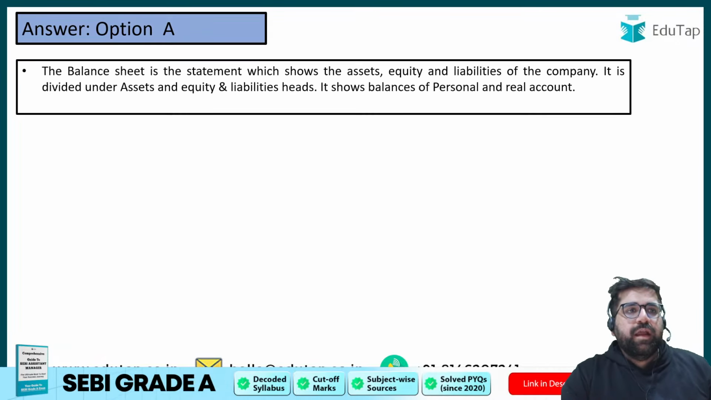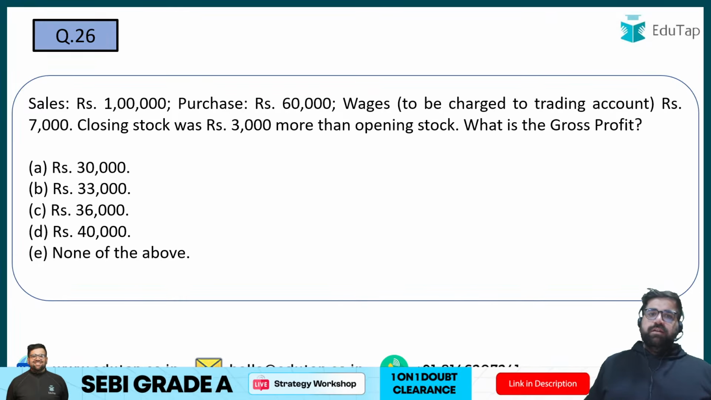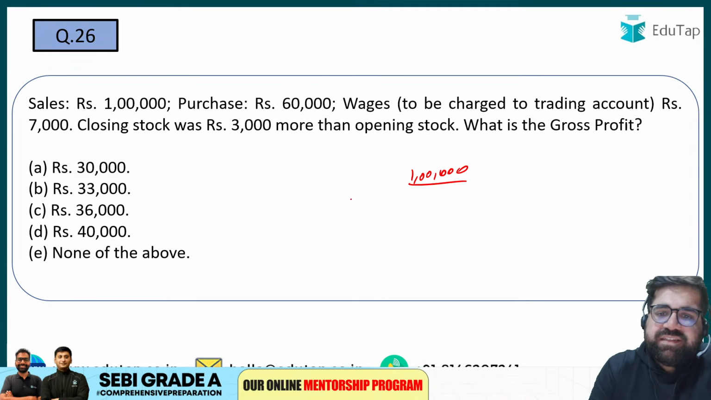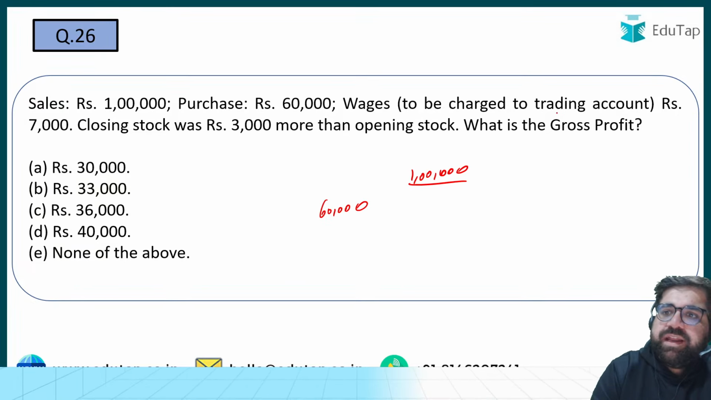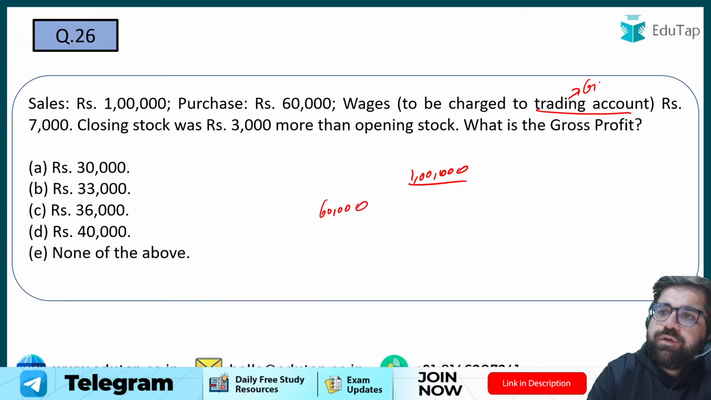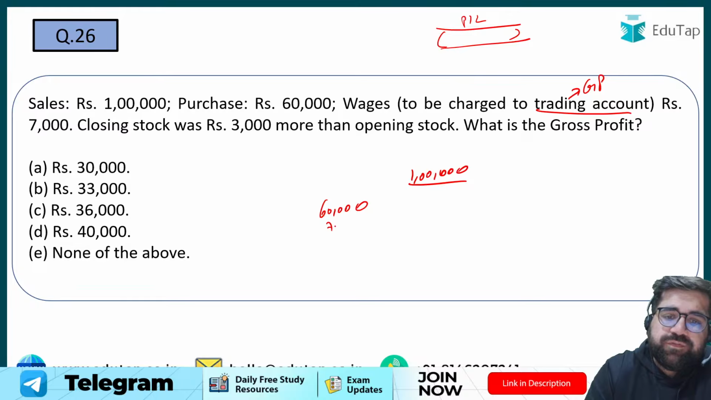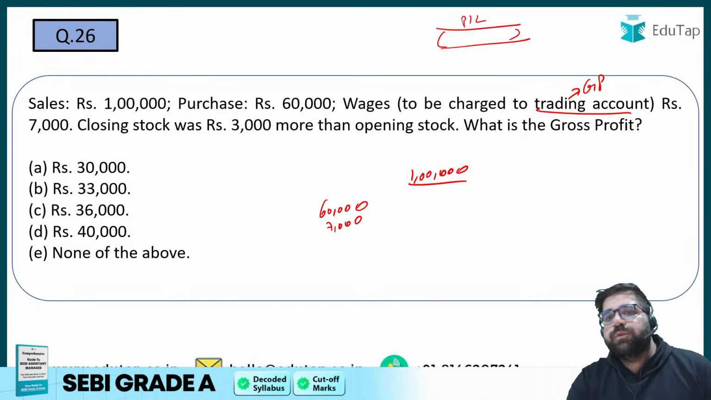Right? Now let's move forward to 26. Now you have to calculate gross profit. Sales is given to me as 1 lakh. Purchases are given to me as 60,000. Wages to be charged to trading account. Trading account is that particular account in which you calculate gross profit. Like if I'm making my P&L, then trading account is the part of it only. Wages is given as 7,000 and it is clearly given that closing stock is 3,000 more than opening.